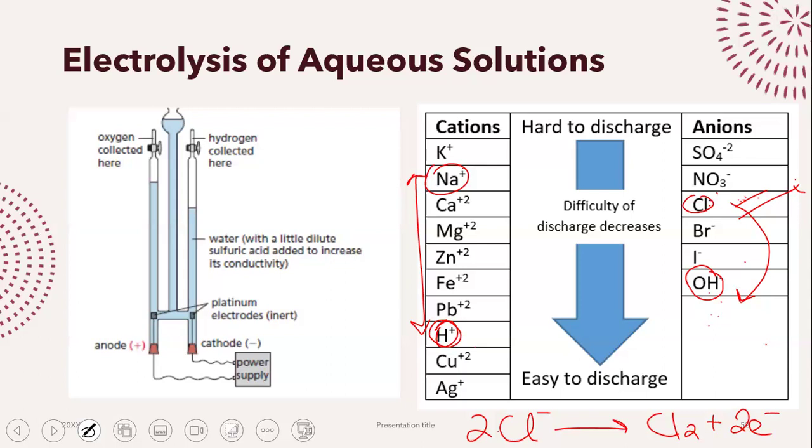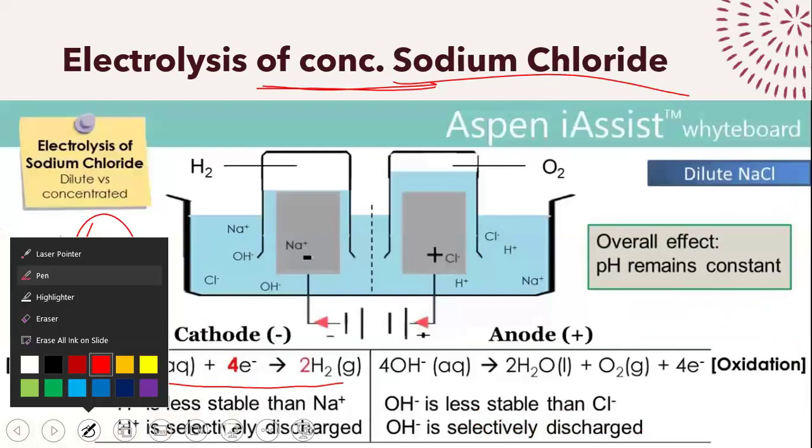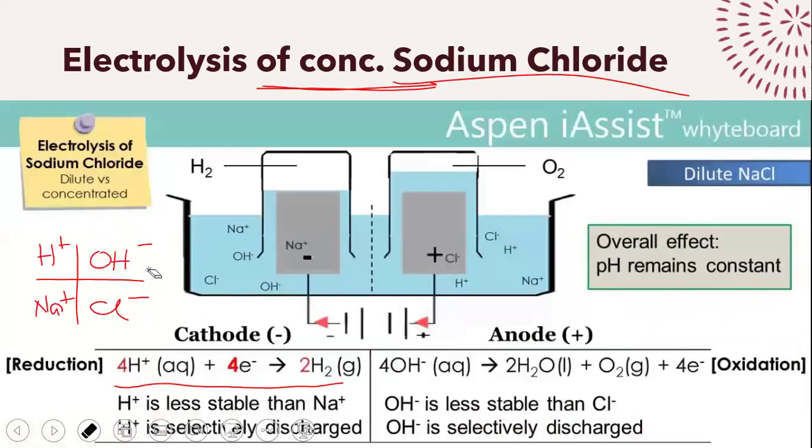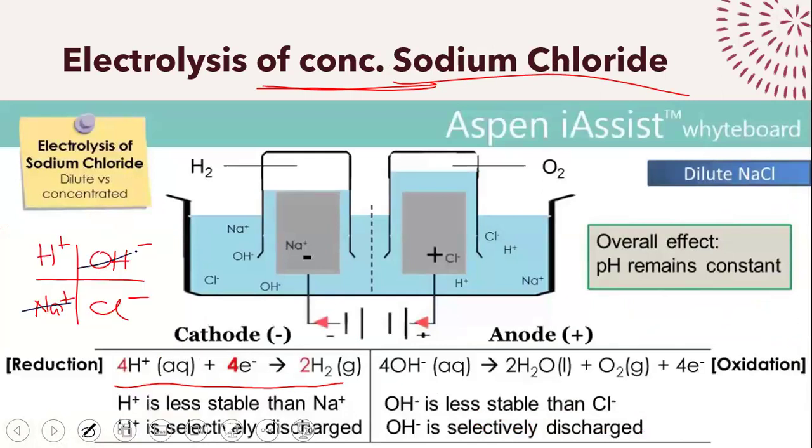Now, hydrogen is going to go to the cathode. So what will you see at the cathode? Hydrogen gas. Chlorine is going to go to the anode. So what are you going to see? Chlorine gas. And what are you going to be left behind with at the end of it? Sodium and hydroxide. Hydrogen ions have gone to the cathode. Chloride ions have gone to the anode. You'll be left with sodium and hydroxide ions. So you'll be left with an alkaline solution, that is sodium hydroxide.